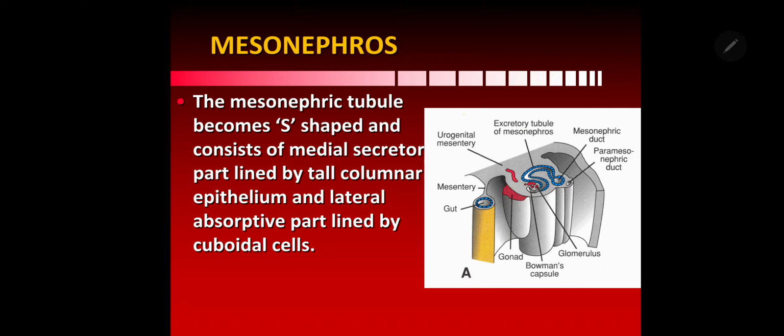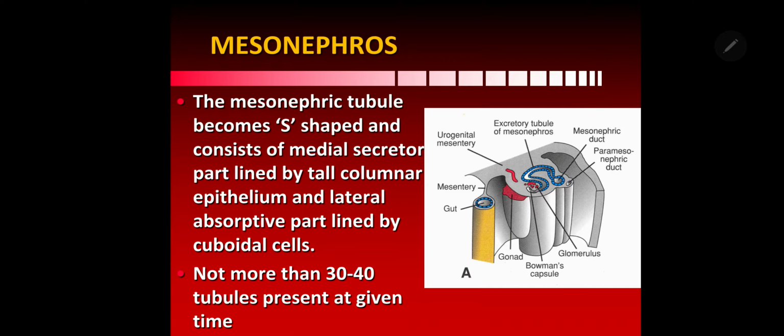Yes, and the mesonephric tubule is S-shaped. It consists of the medial secretory part lined by tall columnar epithelium, that is the secretory part, and the lateral absorptive part, that is lined by cuboidal cells. So the mesonephric tubule has a medial blind end. It will be received by the internal glomerulus, and the tubule becomes S-shaped here, with a medial secretory part and a lateral absorptive part.